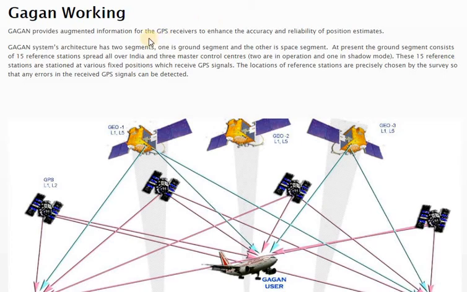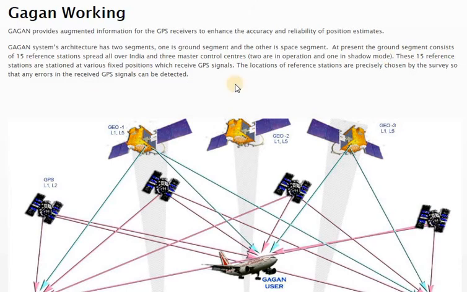It gives you the information for the GPS receivers, to enhance the accuracy and reliability of your position estimates. So the GAGAN system architecture has two segments, one is the ground segment and the other is the space segment, and the third one is also the user segment. Here he has just given two segments.